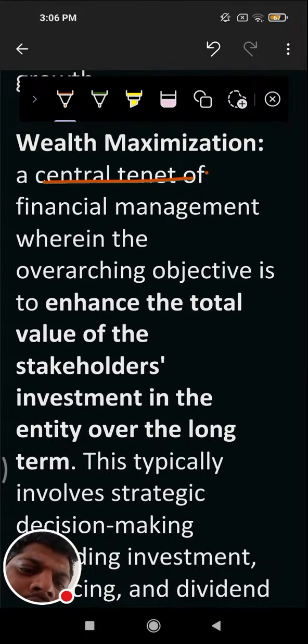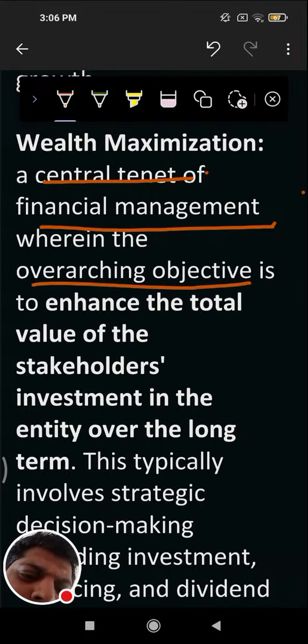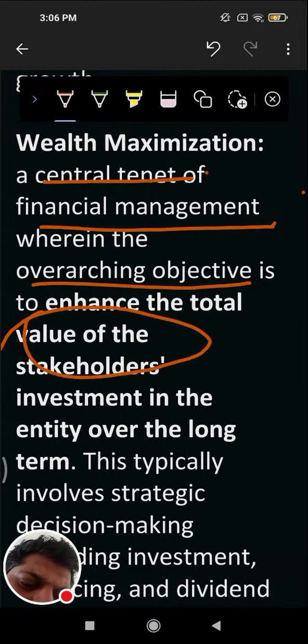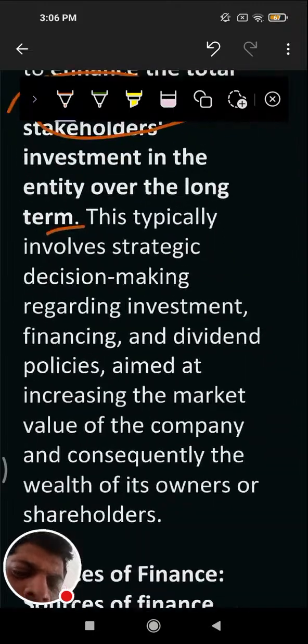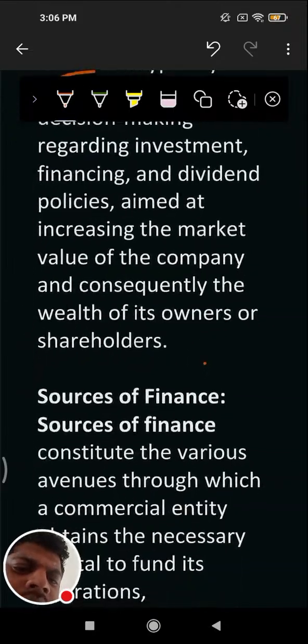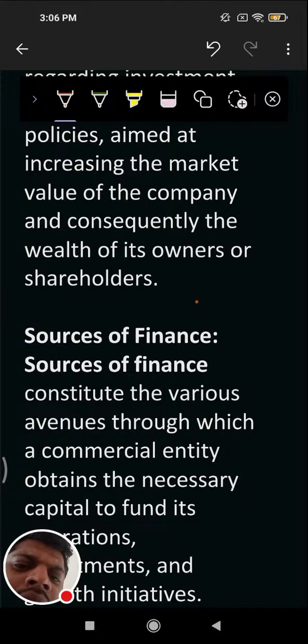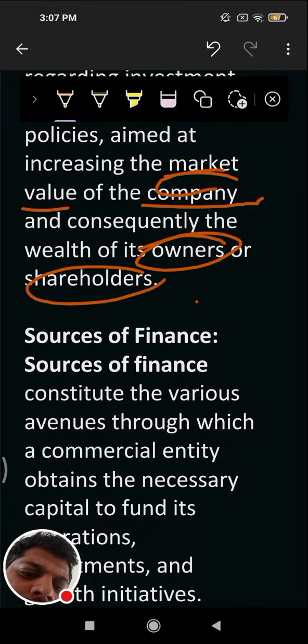A central tenet of financial management, wherein the overarching objective is to enhance the total value of stakeholders' investment in the entity over the long term. This typically involves strategic decision making regarding investment and financing and dividend policy aimed at increasing the market value of the company and consequently the wealth of its owners and shareholders.